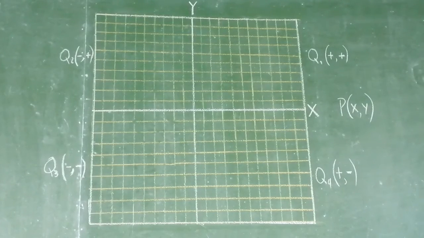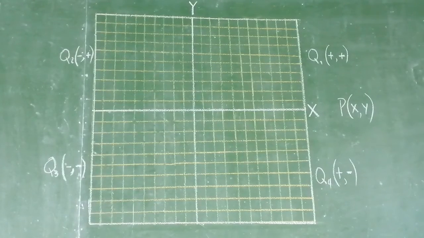So the rectangular coordinate system is defined by an ordered pair of perpendicular lines. We call them the axes, the x and the y axis. So the x-axis is the horizontal axis, while the y-axis is the vertical one. The point of intersection of these two axes is called the origin, and we name it the 0, 0.